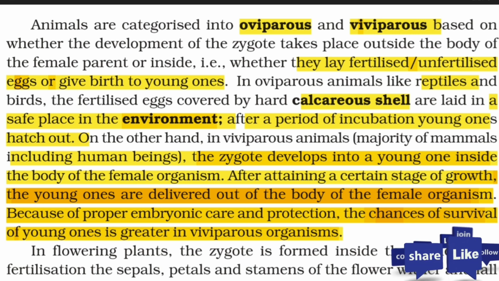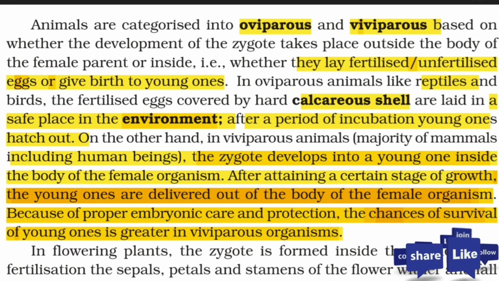On the other side, those are the viviparous animals. As you can see, the majority of mammals, including human beings, including us, are viviparous; we have lots of variety of viviparous animals. What happens with the viviparous animals? In this, the zygote develops into a young one inside the body of the female organism.